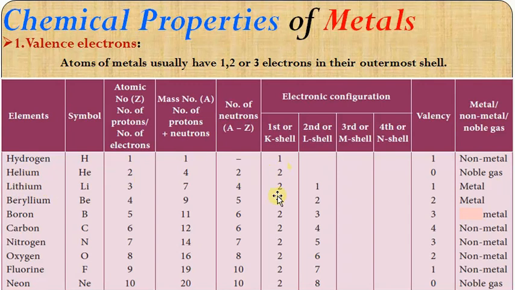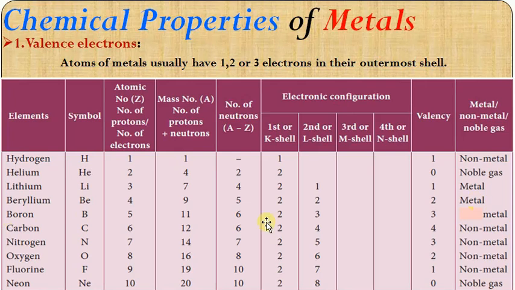Come to lithium. The atomic number is 3. So the number of electrons it consists of is 3. In K shell it has 2. In L shell it has 1. So it has 1 electron. So lithium is a metal. Similarly, beryllium. Atomic number is 4. So it consists of 2, 2. In K shell 2, L shell 2. So it is a metal.